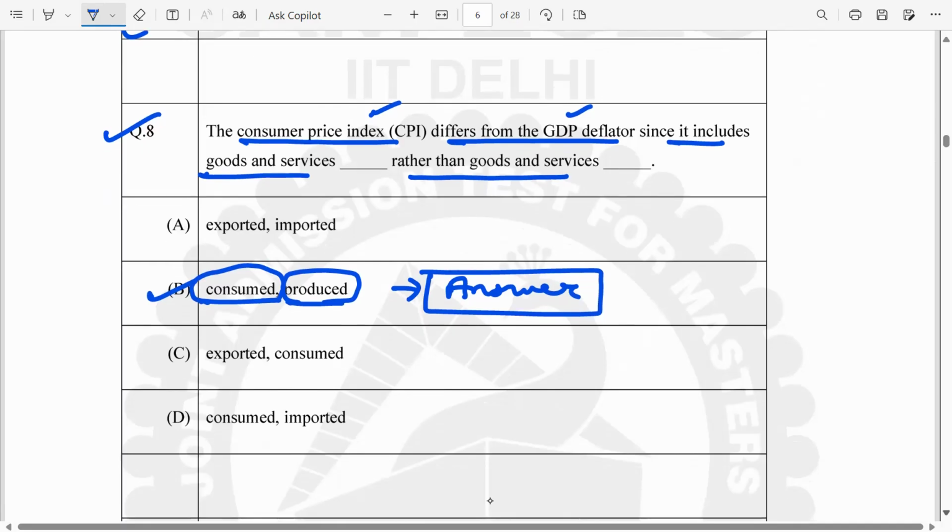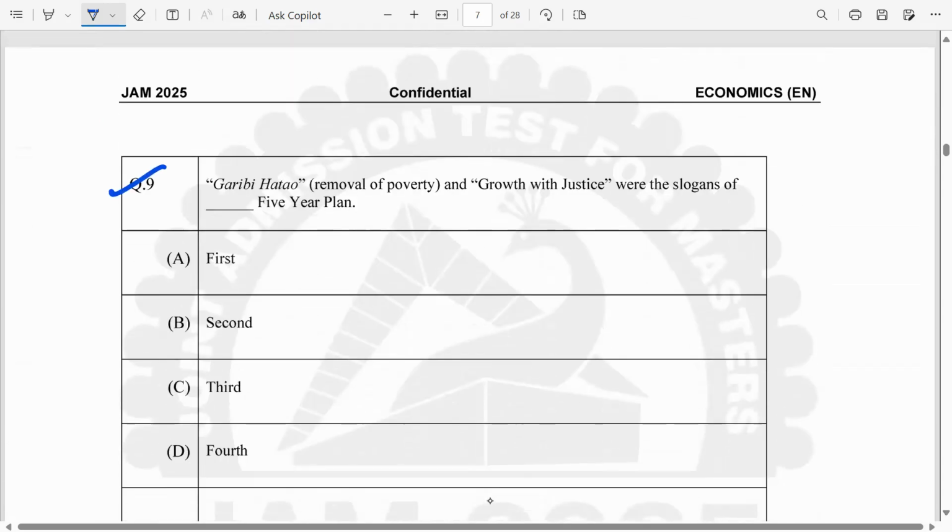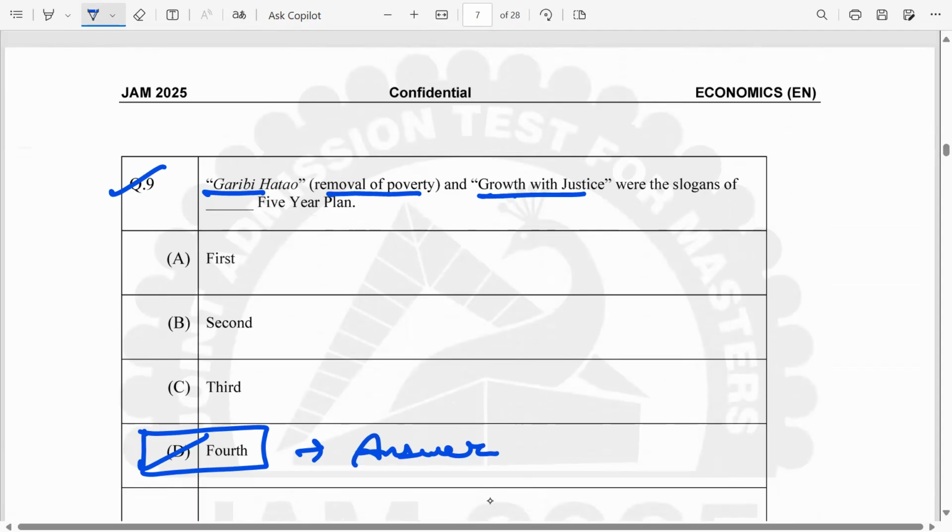Okay, scrolling down to question number 9. Garibi Hatao, removal of poverty, and growth with justice were slogans of the fourth 5-year plan. This is a question based on Indian economy. The objective of the fourth 5-year plan was to remove poverty, and it was under the leadership of Indira Gandhi, and the slogan was given: Garibi Hatao, remove poverty and growth with justice. So hoping all students have understood this.